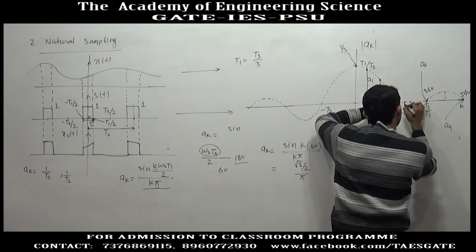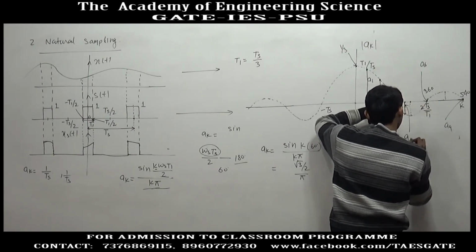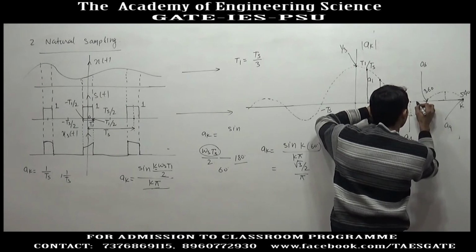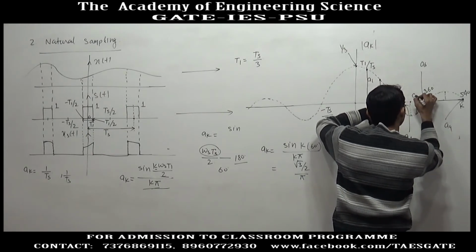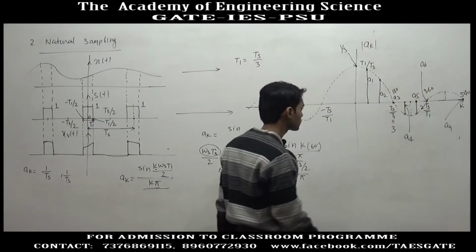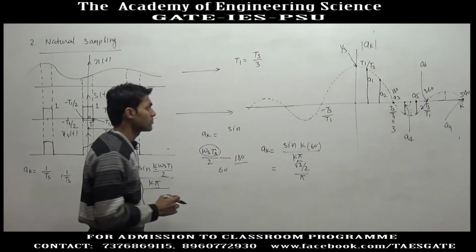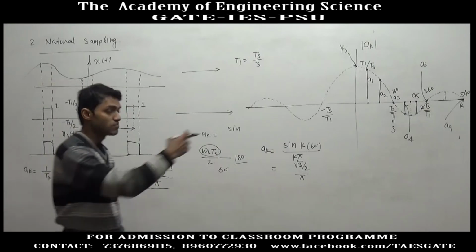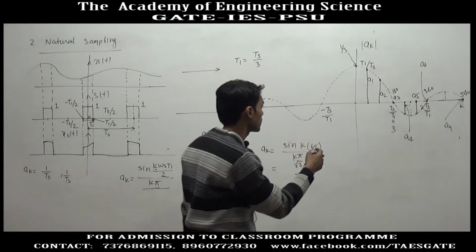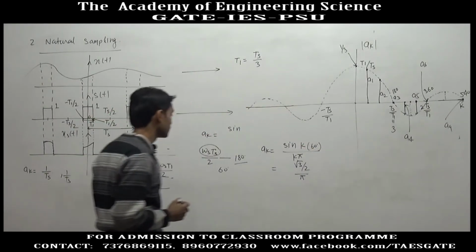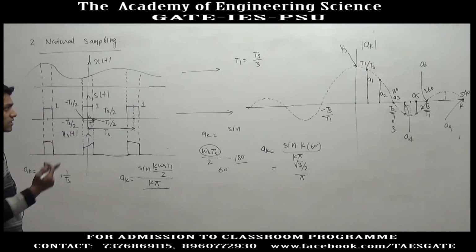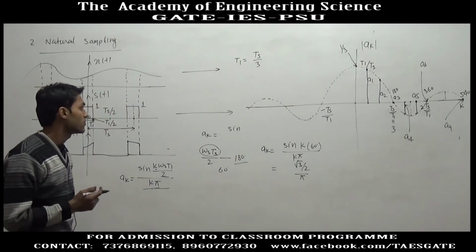So A4 is negative, this is A4, and this is A5, A5 is also negative. So this way we can find out the discrete values. We first made the envelope, and now we are putting the discrete values. Okay, so this way we found out the value of a_k.